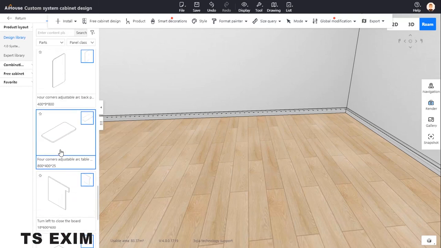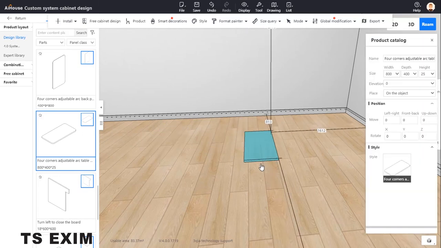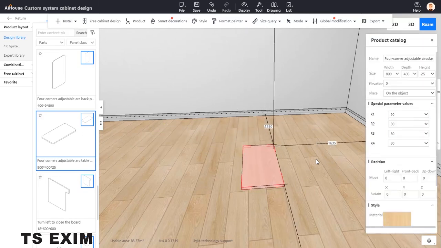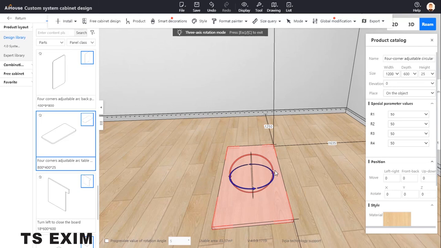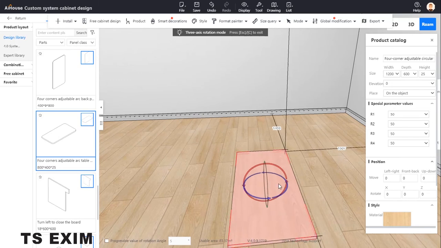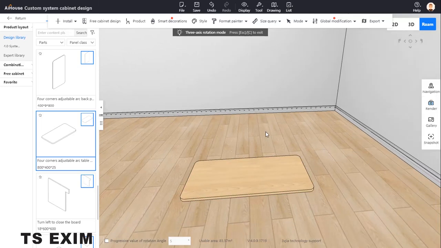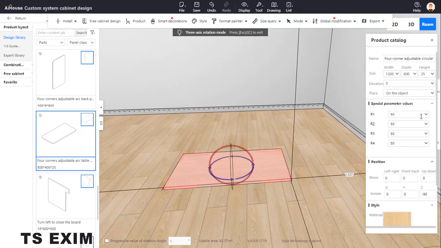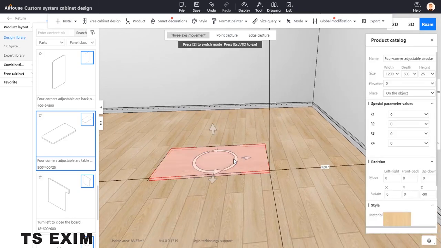Top. Drag out first. Then give it size 600 and 1200. Okay, so rotate it first, convenience for me to see. X, click on it. X, I'll rotate it. Okay, so if you don't want the edge, you can all put 0. 0, 0, 0. Okay, so move it up.